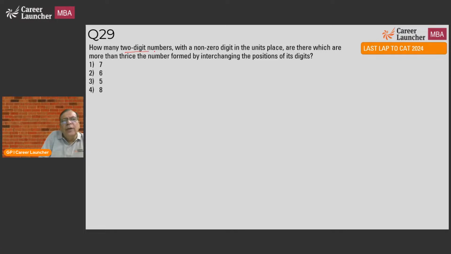29. How many two-digit numbers with non-zero digits in the units place are there which are more than thrice the number formed by interchanging the position of digits? So if the original number is 10a plus b, that means this is my number.